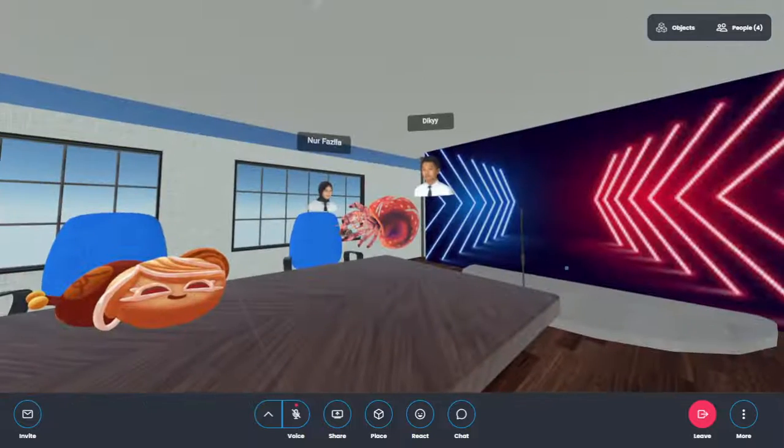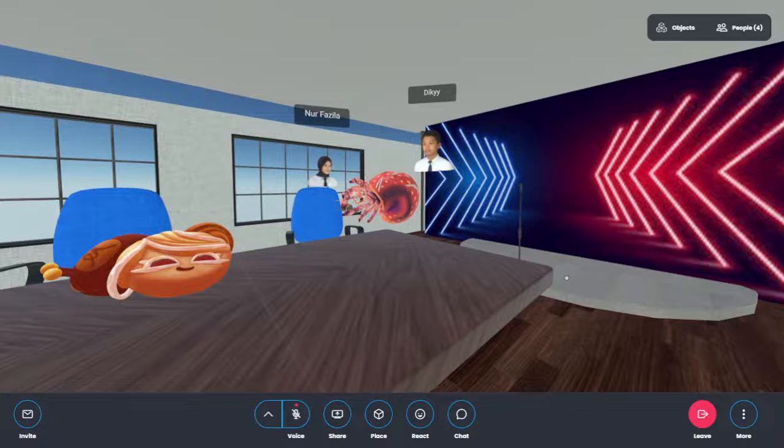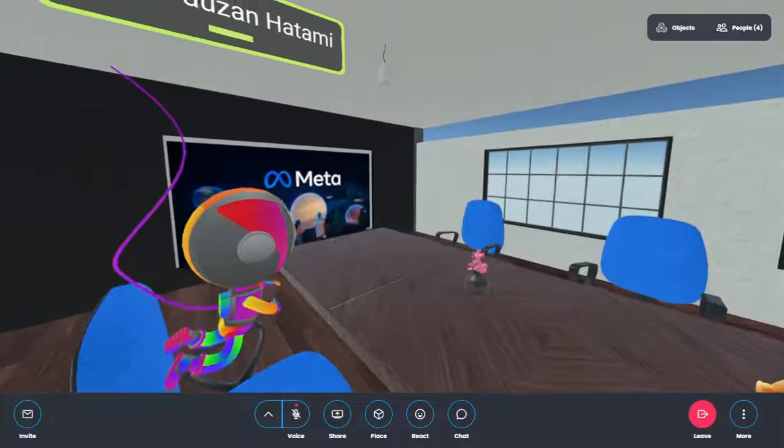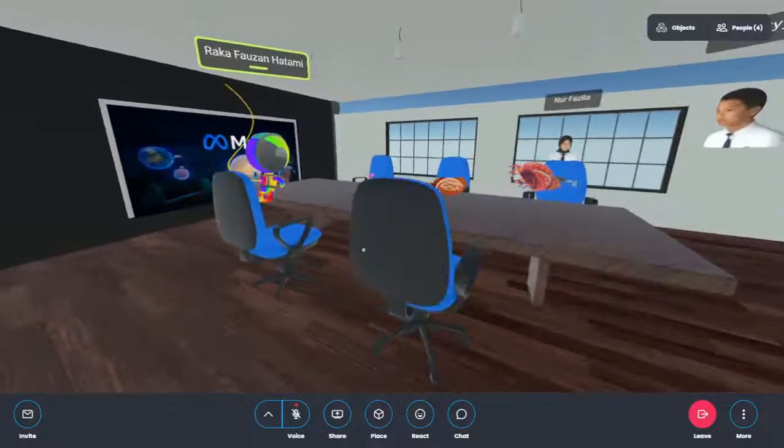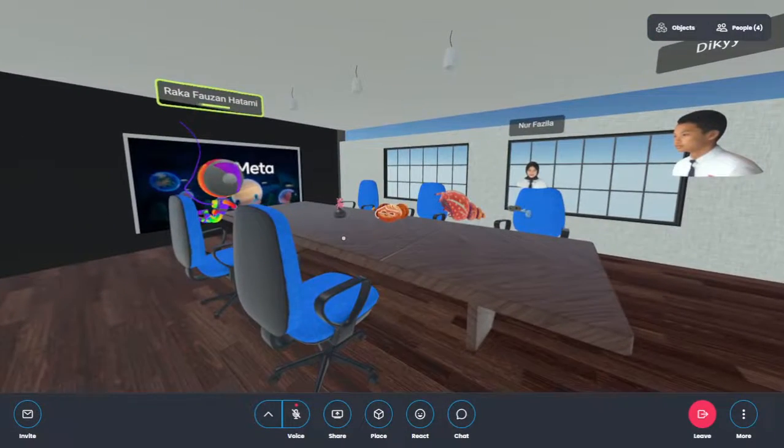Maybe this morning I can speak about the future of the metaverse, because the metaverse is an important technology in the future. The metaverse is just like Zoom but better. And I think the metaverse is very beneficial for humans to learn from one another.